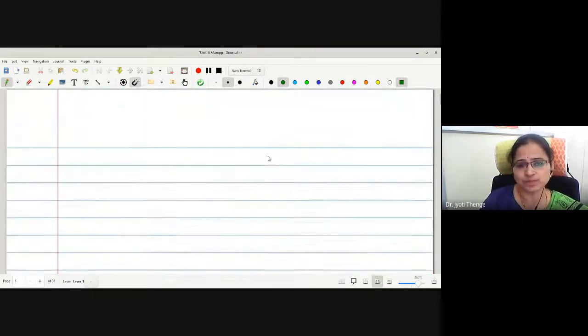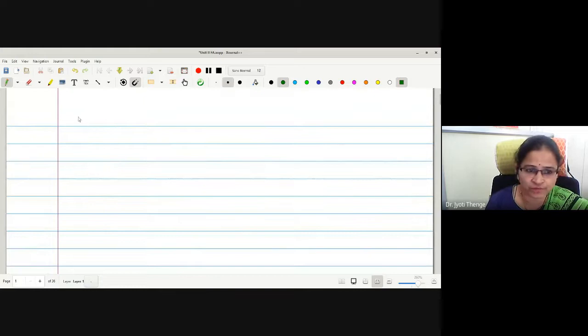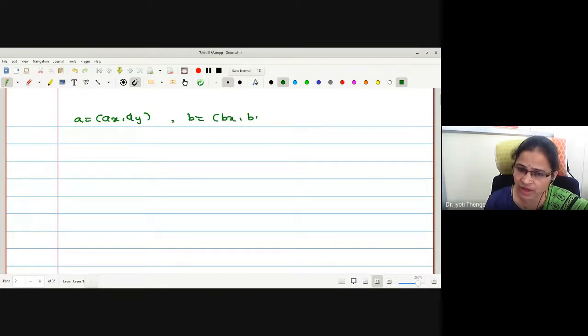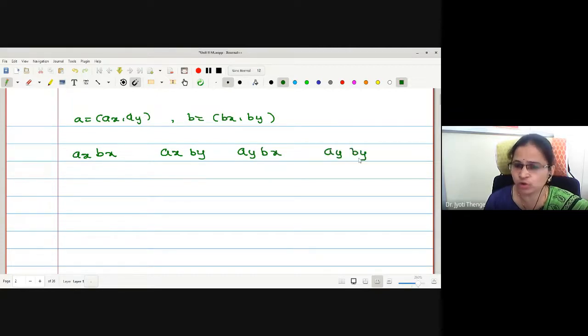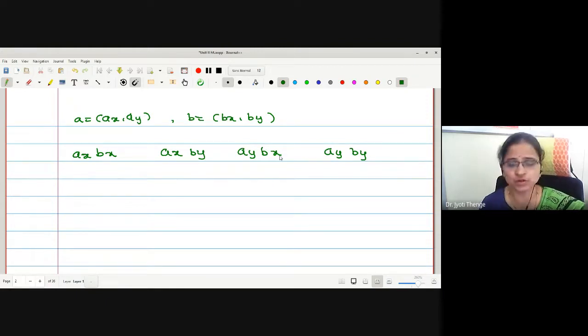For the piece by piece product, how am I going to define it? See, if I write A as Ax, Ay, and B as Bx, By, now what will we do? We will take all four possible combinations. What are the four possible combinations? Multiplication Ax Bx, then Ax By, then Ay Bx, and then Ay By. Right now, we have taken all four multiplication combinations of all possible coordinates.